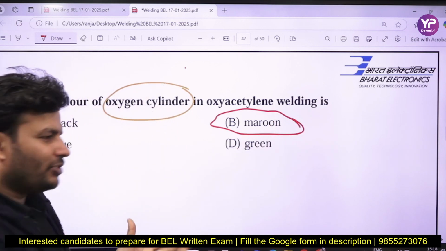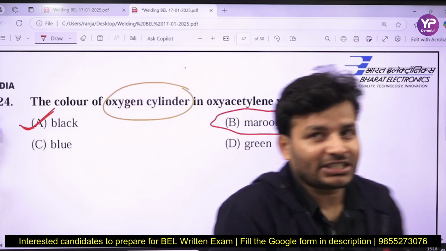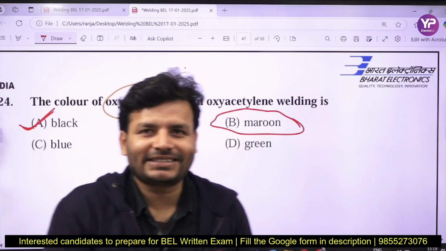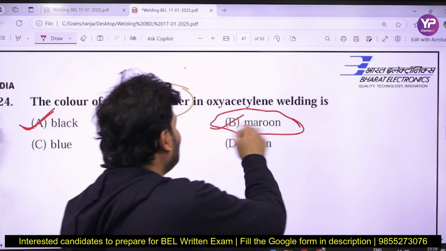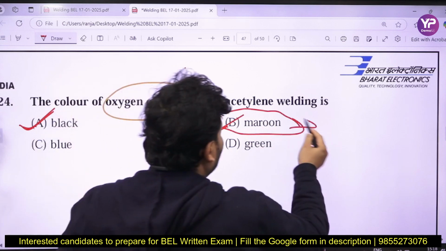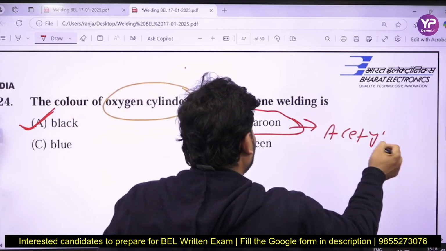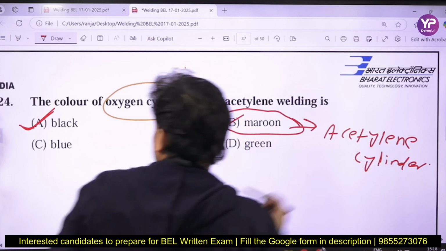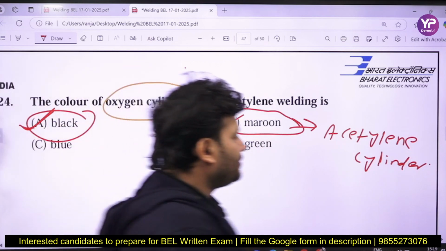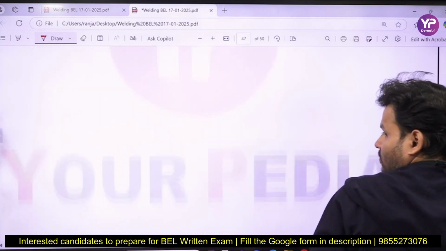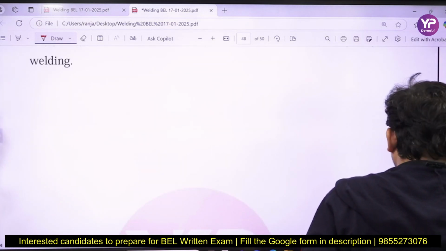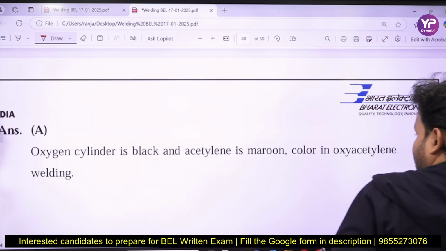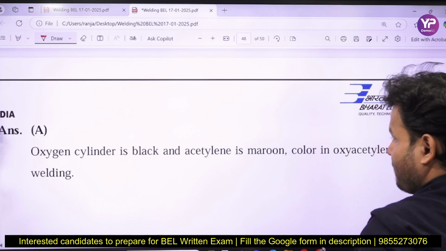It looks very close to red, right? So maroon, this acetylene is very harmful, right? Even it can explode due to its self weight. So red is the sign of danger, right? So maroon or red color is for the acetylene cylinder. If you talk about the oxygen cylinder, black. And maroon for acetylene, right?